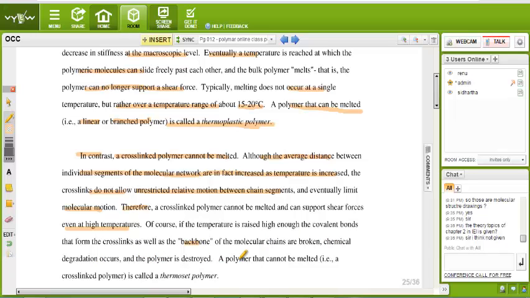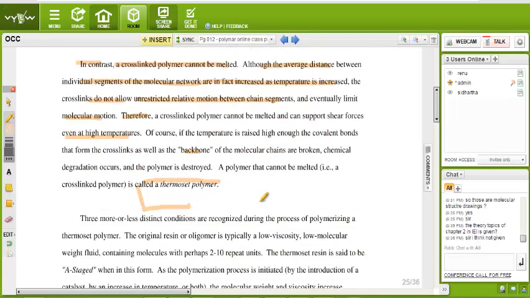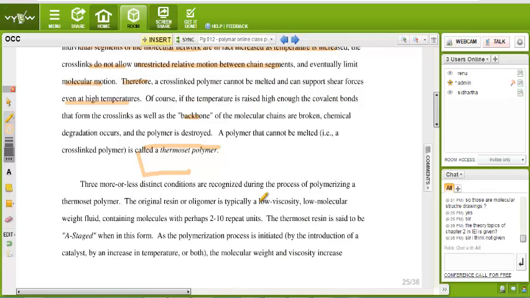A polymer that cannot be melted is called a thermoset polymer. It is the opposite of a thermoplastic polymer. Is it clear now?